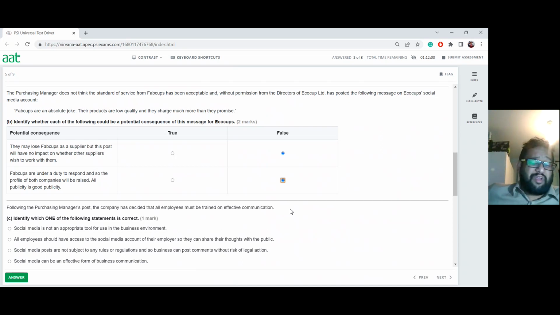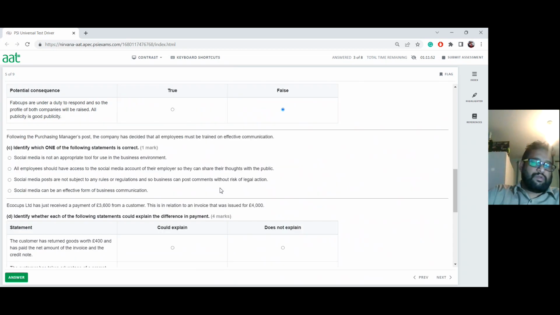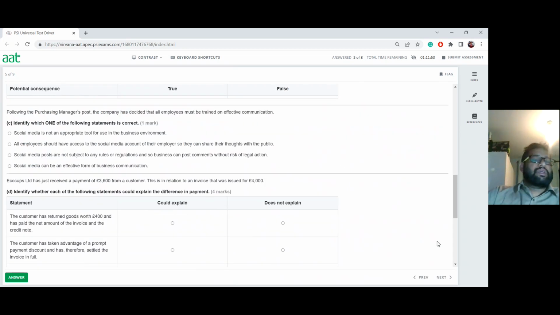If it's a third party, private person, they can get away with it. For a business, you need to have a high set of standards applied there. So the answer is going to be false for that as well. Now let's look at the next one.